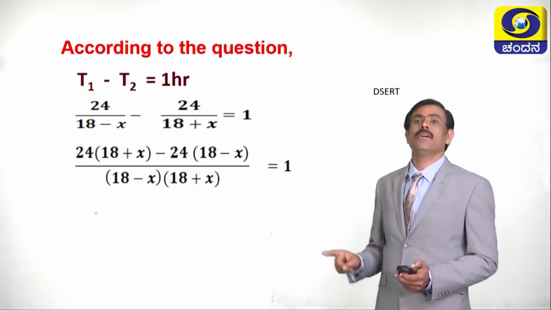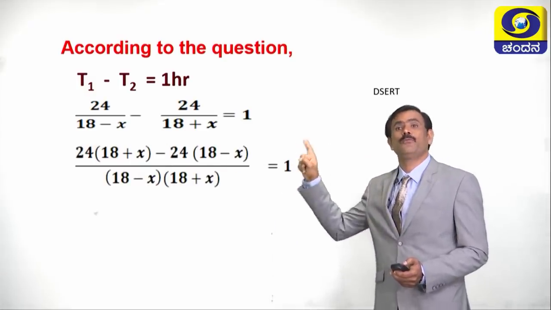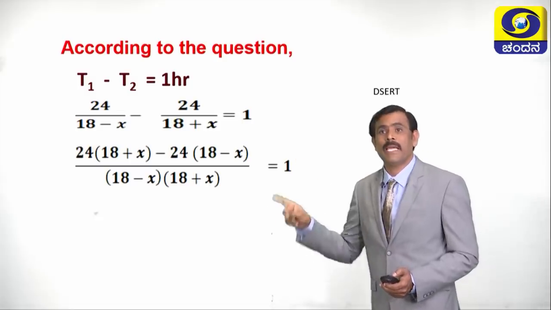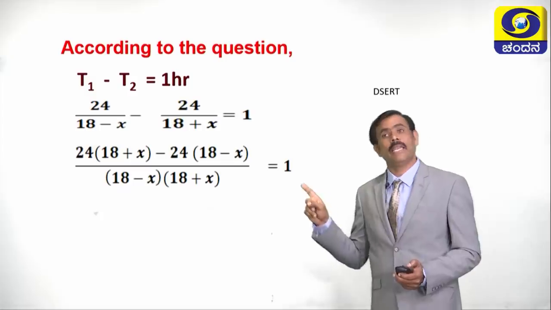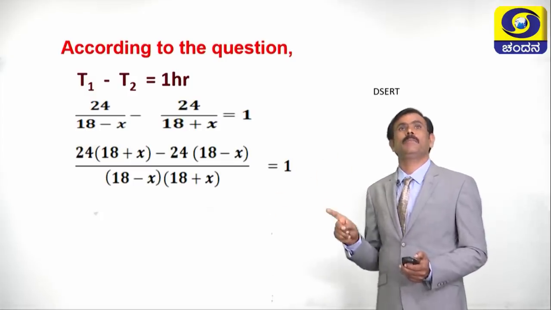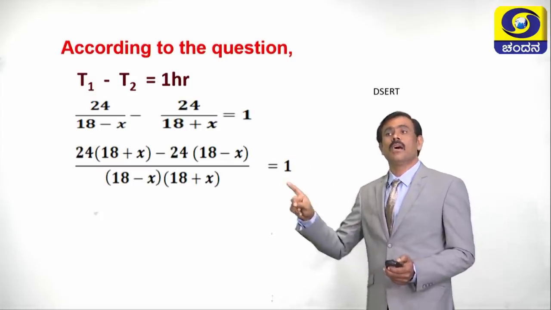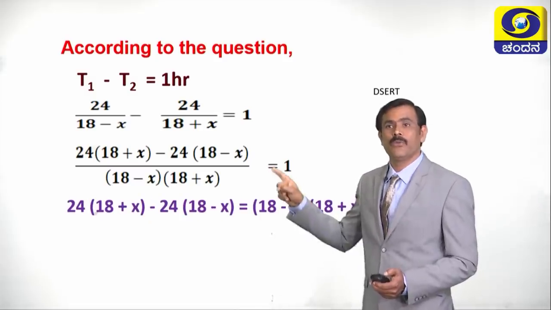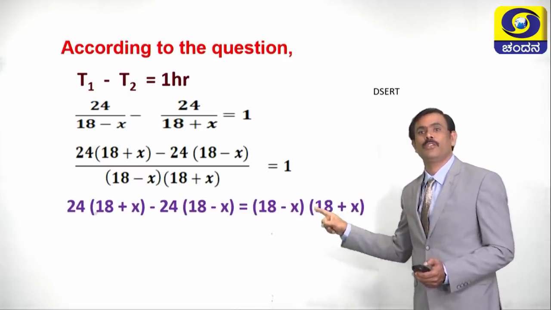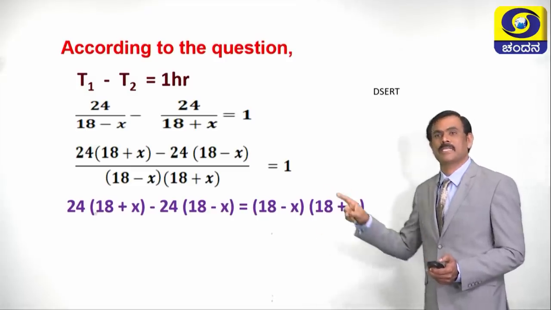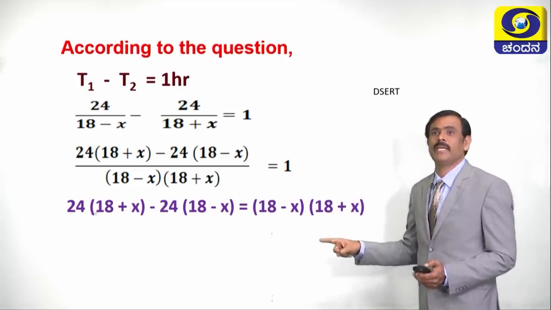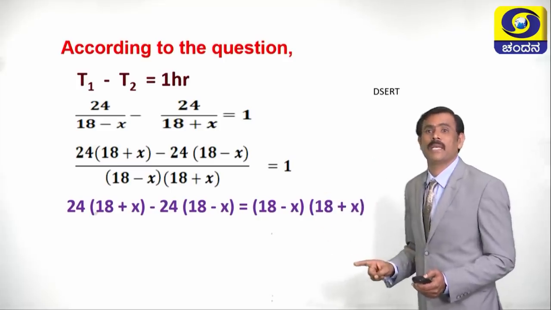After simplifying, we are going to get 24 into 18 plus x minus 24 into 18 minus x, divided by 18 minus x into 18 plus x, is equal to 1. On cross multiplication, we are going to get 24 into 18 plus x minus 24 into 18 minus x is equal to 18 minus x into 18 plus x.